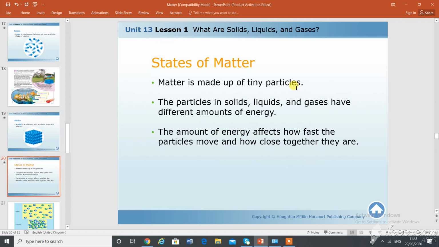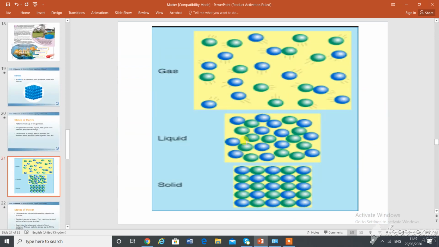Now this matter is made up of tiny particles. They have different amounts of energy, like the kinetic energy we're talking about. The amount of energy affects how fast the particles move and how close together they are. I told you to remember two things: the arrangement, that is how close they are, and the second thing is the movement, that is with the energy. So this is for today's class.